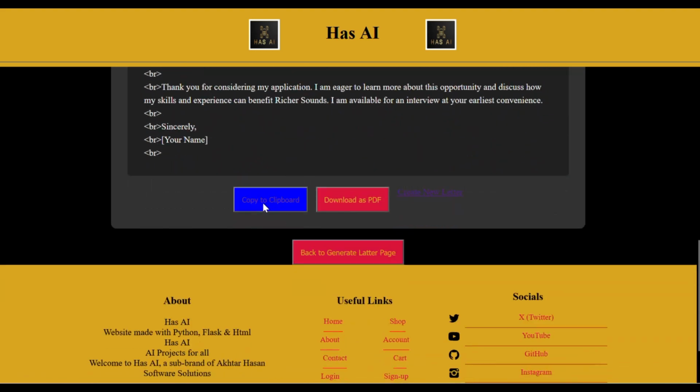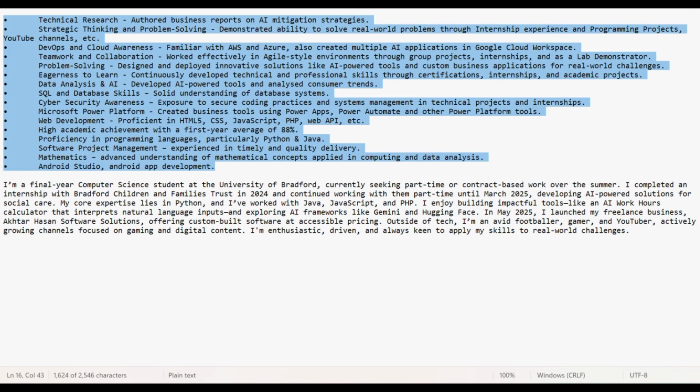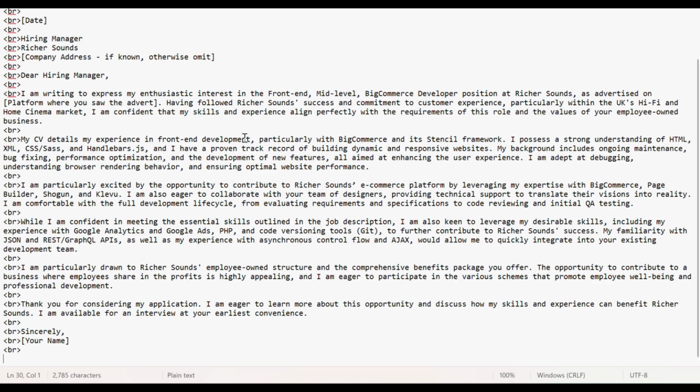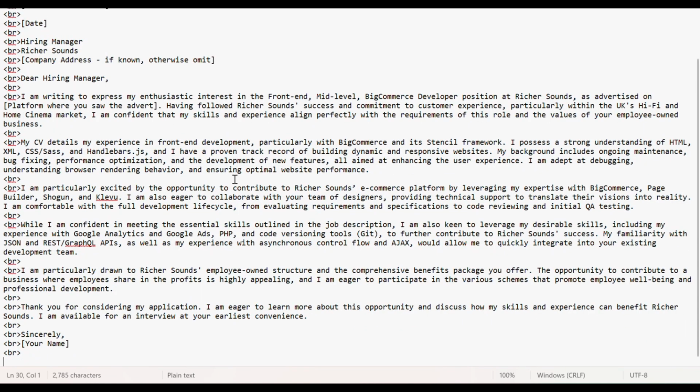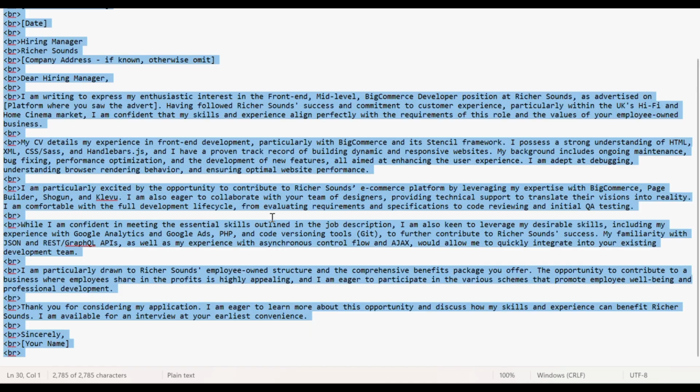Cover letter copied to clipboard. If we go in a blank notepad now, we can paste it there. You can see it was definitely copied. And so yeah, that's the AI cover letter right there.